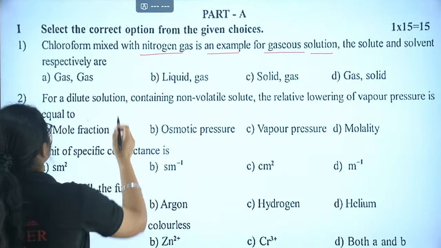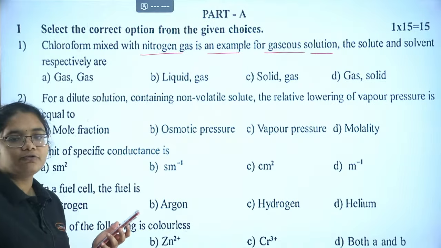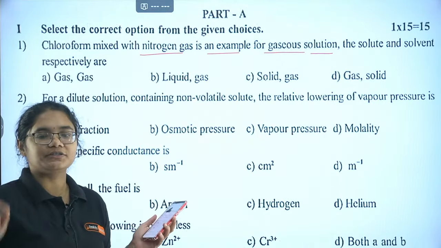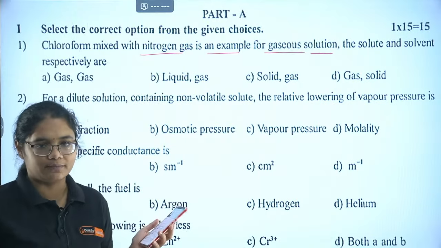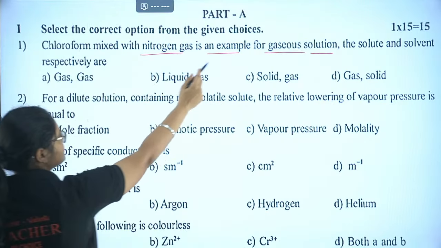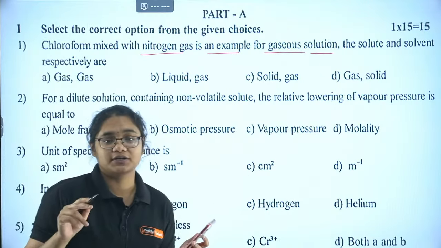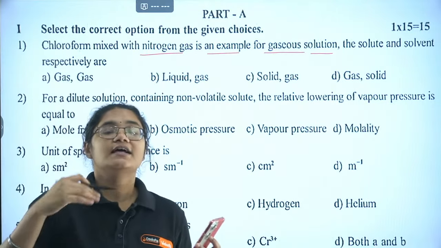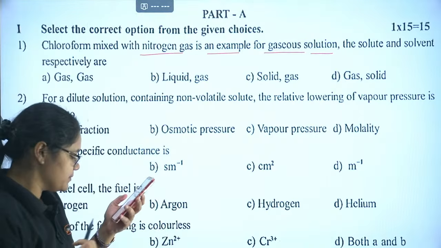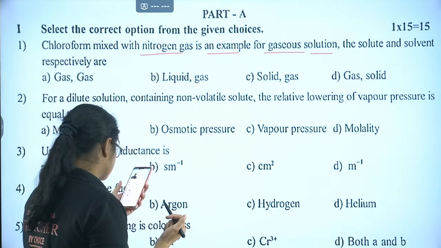So let's start here. Chloroform is mixed with... all of you please get ready to answer. You have to put the question number and the option number. Nitrogen gas is an example of a gaseous solution. The solute and the solvent here are... Just put down the answers quickly, students.